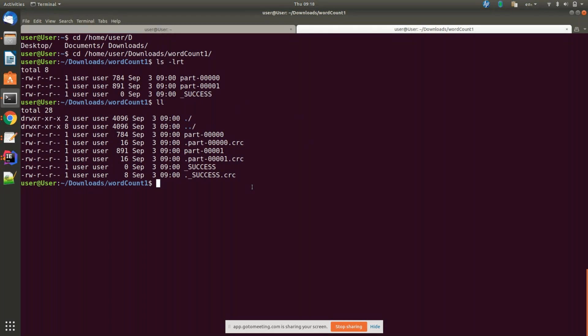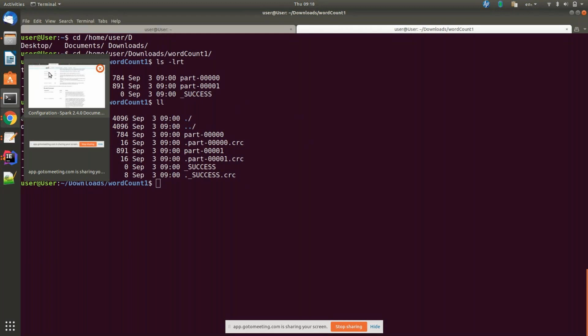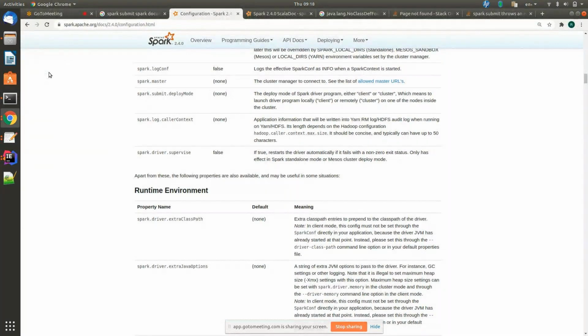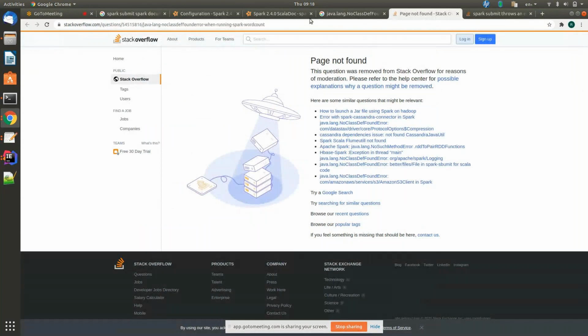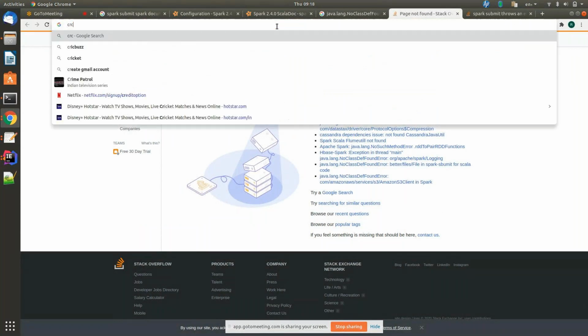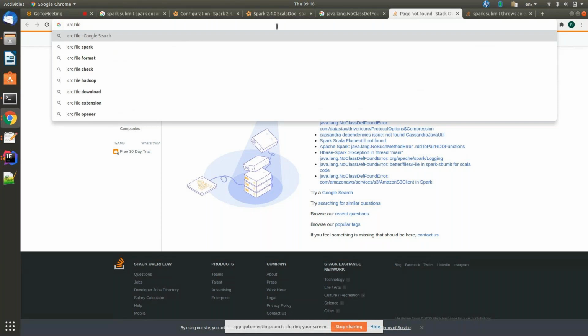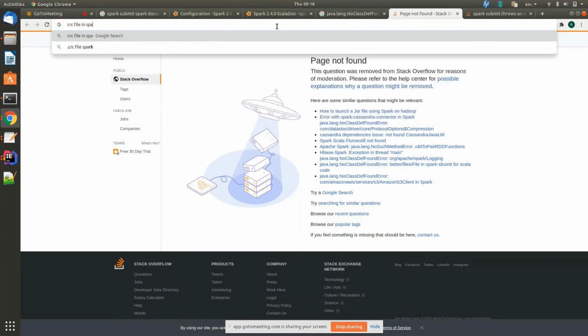Okay, let me show in detail. Can you click on the browser, Rishabh? You can type in Google: what is the CRC file? .crc file in Spark. Not only Spark, it will be created in a Hadoop environment. Spark also you can specify.